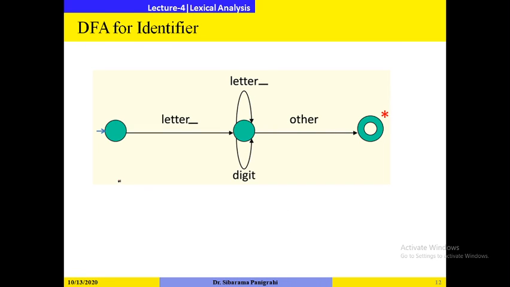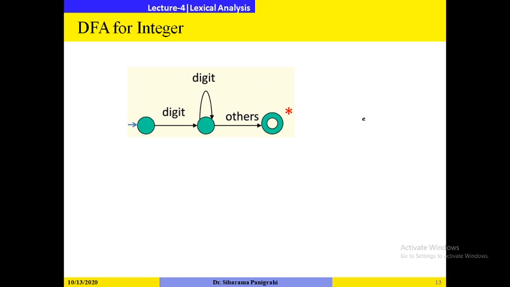Now let us go through the deterministic finite automata for identifier. This is the initial state. At first it will accept a letter or underscore, then it accepts any combination of letter, underscore or digit. Then after that, if it gets any other symbol apart from this, it accepts that as a valid identifier. Next, similarly, the DFA for integer. Integer means what? It may consist of 25, 29, 297, not 29.7, 297. This is the DFA for integers.